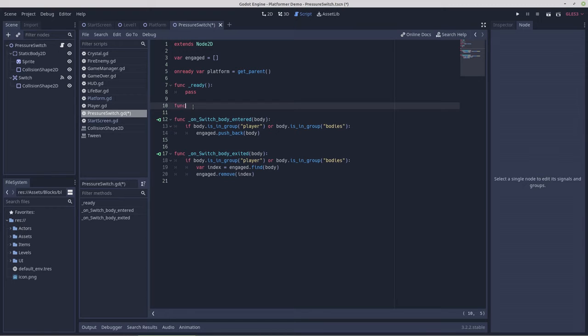Actually, I don't know if we need a function process. Switch body entered and exited. So anytime this stuff happens, what we should do is if engaged,